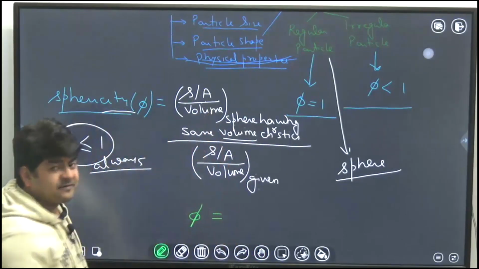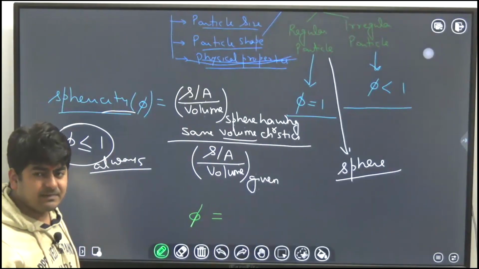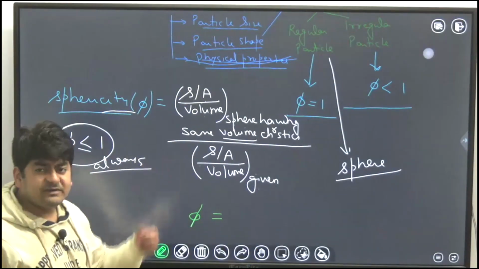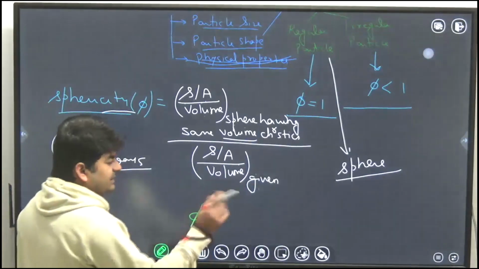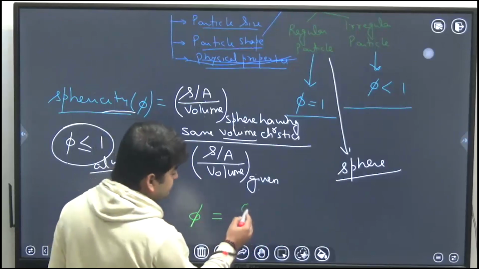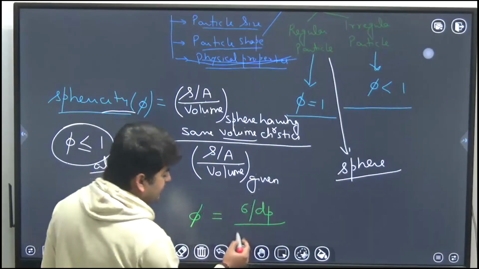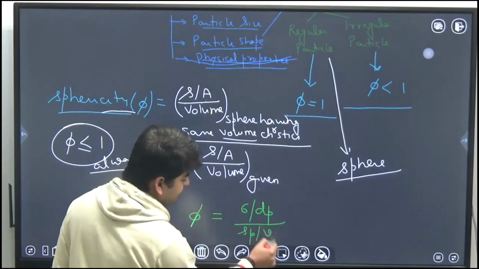The surface area of a sphere is 4 pi r square, or you can say pi d square. The volume of a sphere is pi by 6 dp cube. Ultimately, the ratio of the surface area to the volume of a sphere will become 6 upon dp. The surface area to volume of the given particle is, let's say, Sp over Vp.